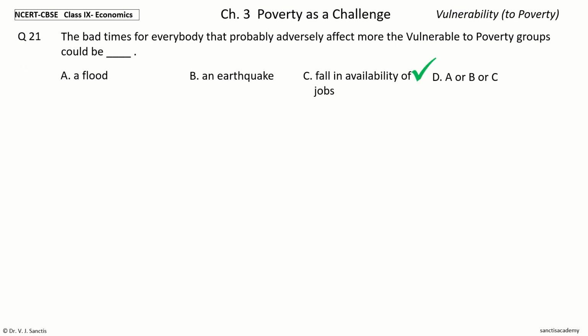And the answer is A or B or C. So, the bad times for everybody that probably adversely affect more the vulnerable to poverty groups could be a flood, an earthquake, or fall in availability of jobs.